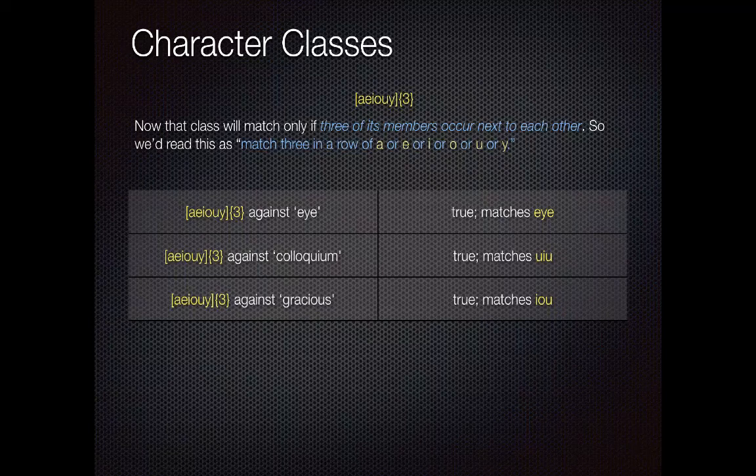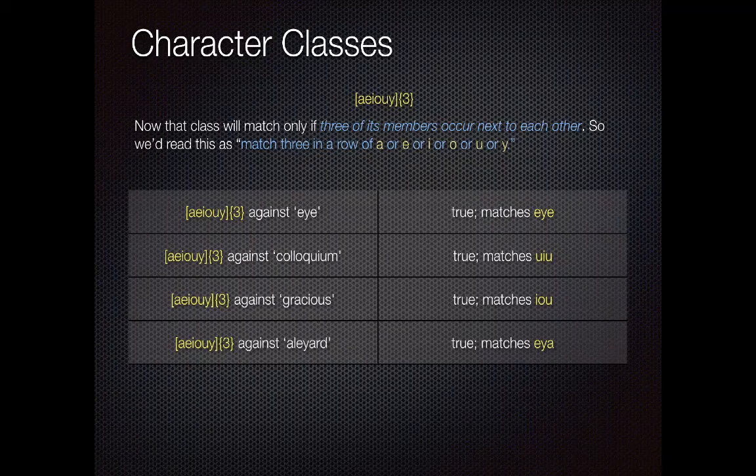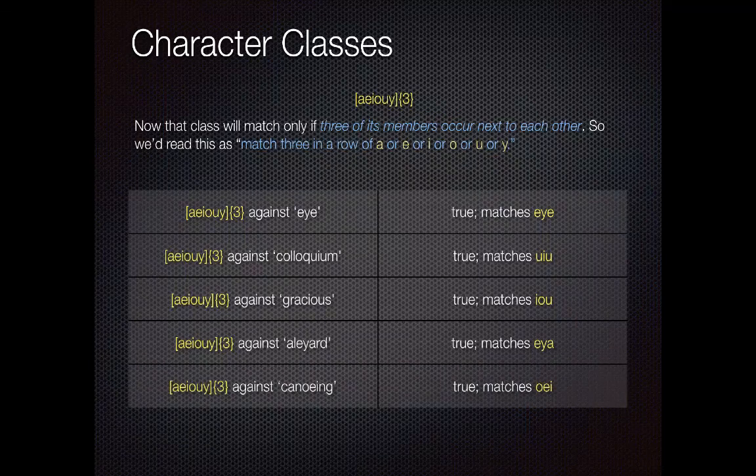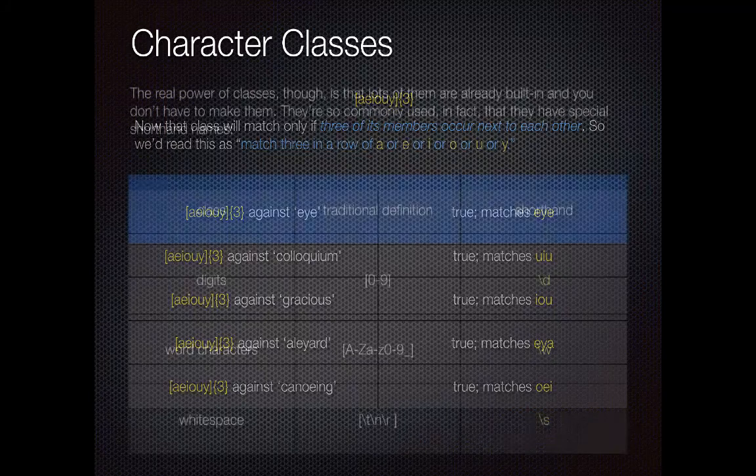So gracious does that too, right? So I-O-U, all of those are vowels in that character class. Same thing against Aliyah, right? So the E, this one is a weird one. The E and the Y and the A match. Now in that case, Y isn't a vowel, I know. So if we wanted to look for purely, exclusively only vowels, we'd probably take that Y out of there. But you can see how this matches. Again, we have to be superficial. We have to be syntactic rather than semantic, right? So does that 3-part match against canoeing? Sure does. There's an O and an E and an I, so that works.